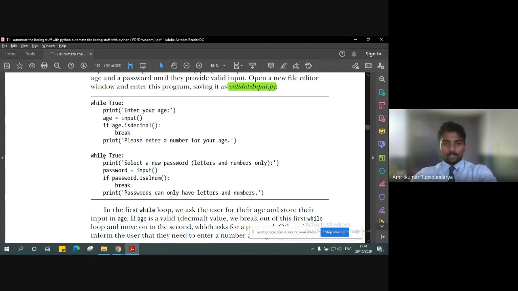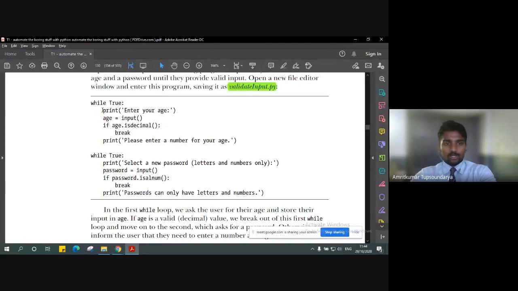That password has to be alphanumerical, so we are making the user understand that the password has to be in the form of alphabets as well as numericals, that is, characters as well as numbers.